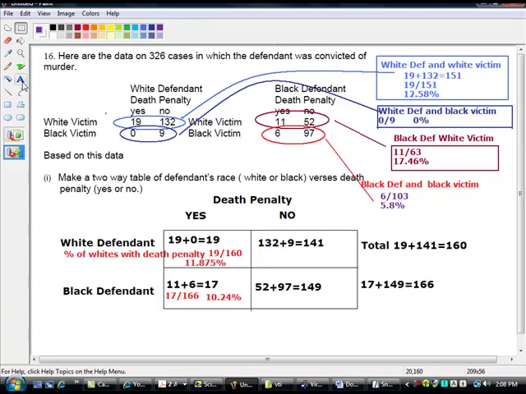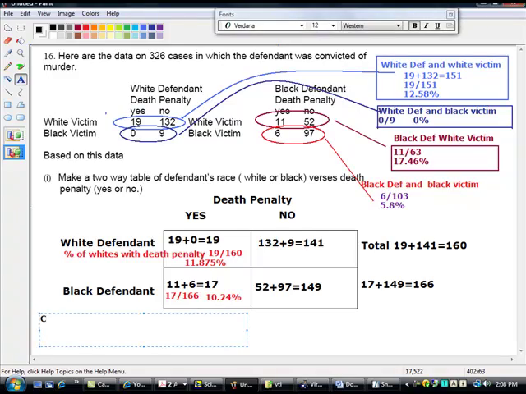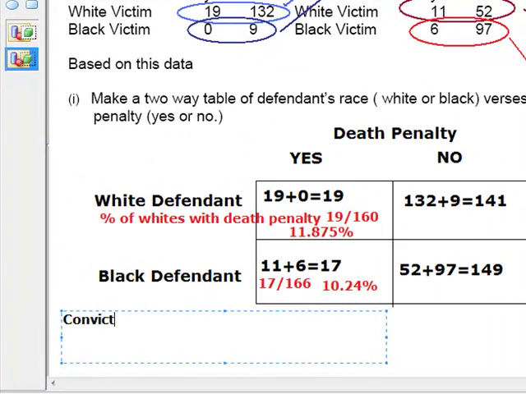So tell me this. If I asked you this question: conviction rate with death penalty for black victims. And by the way, this is not my opinion or anything.